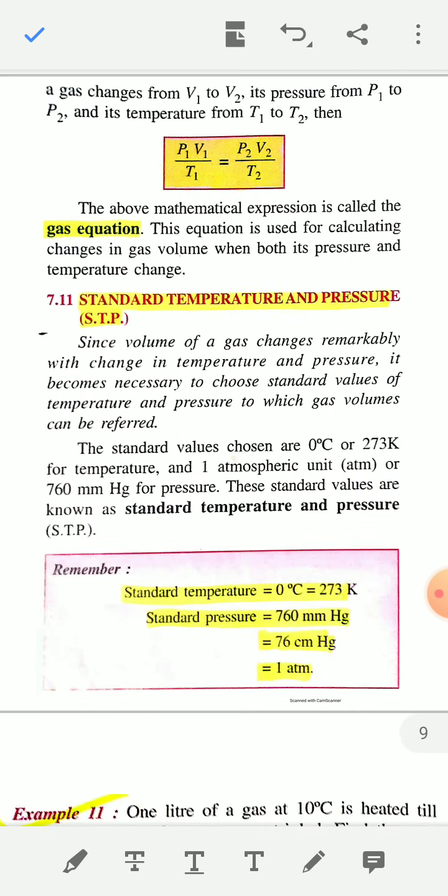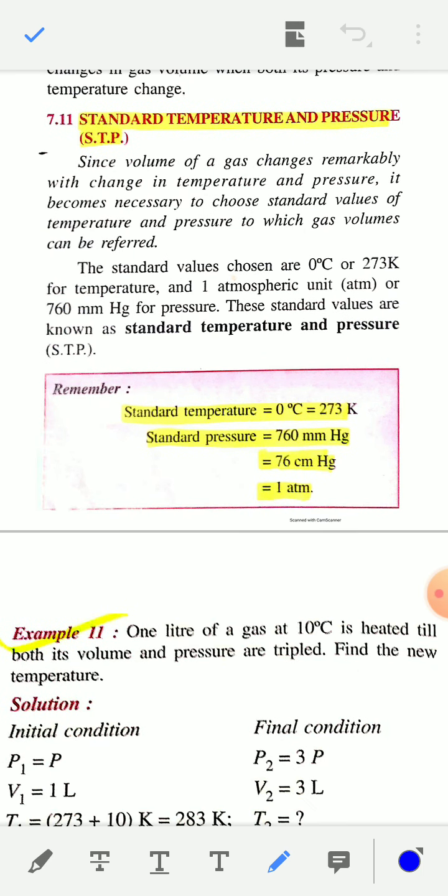Now, standard temperature and pressure. Standard temperature is 0 degree Celsius or 273 Kelvin, and standard pressure is 760 millimeter Hg pressure, or 76 centimeter Hg pressure, or 1 atm. In millimeter Hg it is 760 millimeter Hg, in centimeter Hg it is 76 centimeter Hg, and in atm the standard pressure is 1 atm. You have to remember the values of standard temperature and standard pressure in different units.